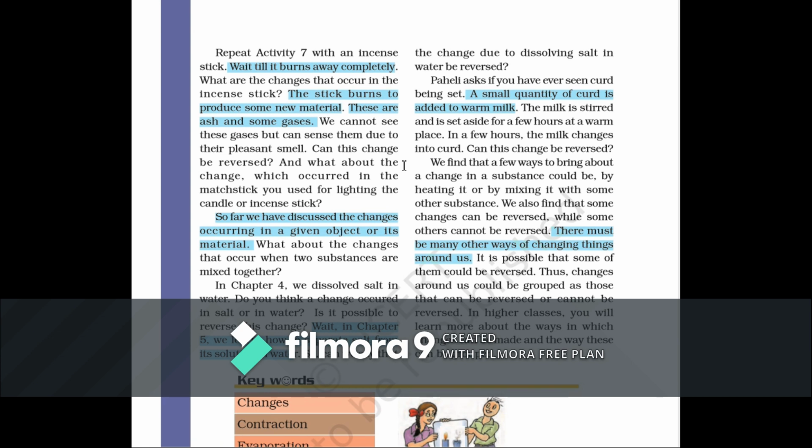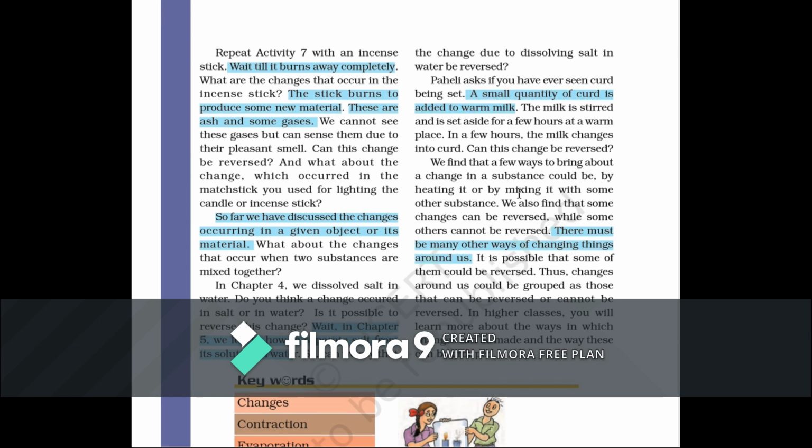Burning of a cracker: if you burn the cracker, can you bring the cracker back? No, you can't, because it is already burned into smoke and ash, right? Similarly, if you grow older, your height increases, can you come back? No. The growth of an animal, plant, or human, all are irreversible changes. You cannot bring the same human back to the small size or childhood. So these are some of the irreversible and reversible changes.